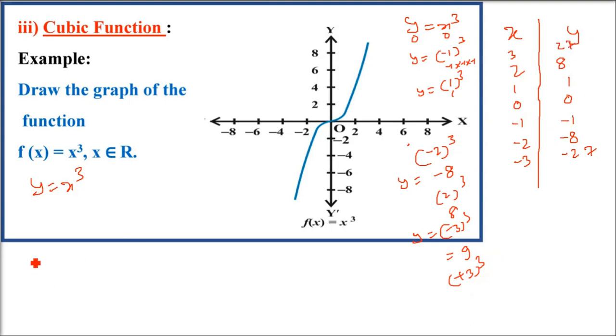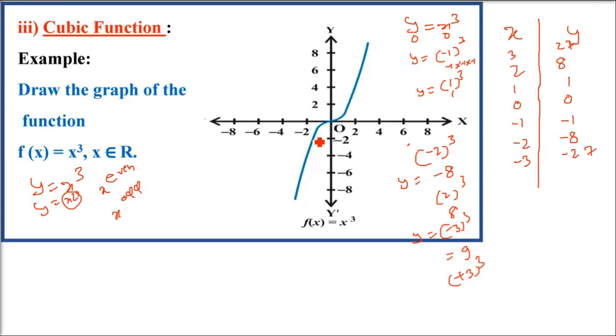Okay. Now you see here, this y is x square. The graph was all above the x-axis. It was never negative, because x square or any even power of x will always give you a graph which is above the axis. It will never go to the negative y-axis. But when it is x to an odd power, you will get the graph in the negative part also. So let us plot it.